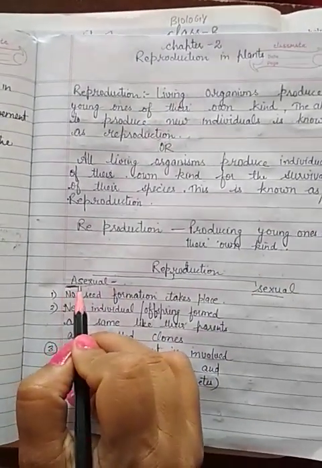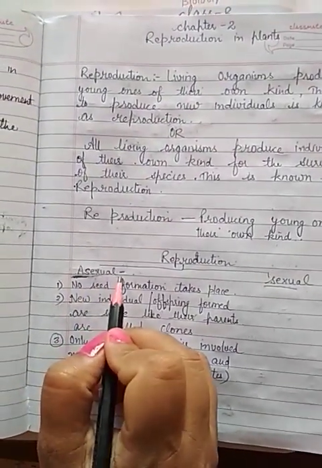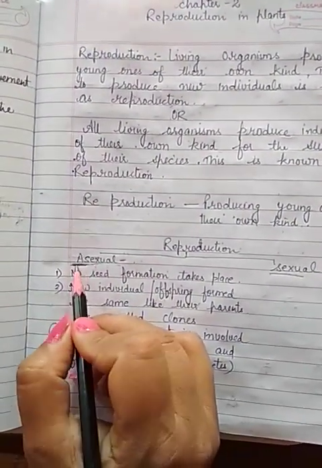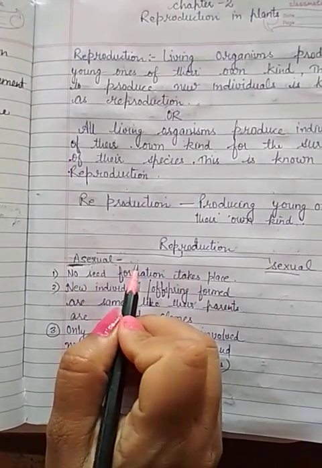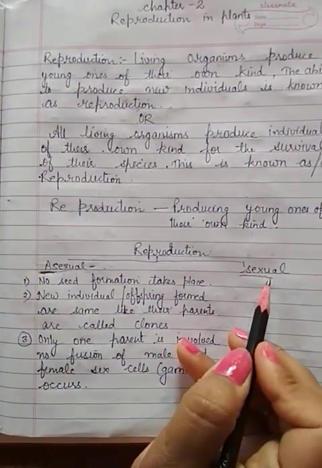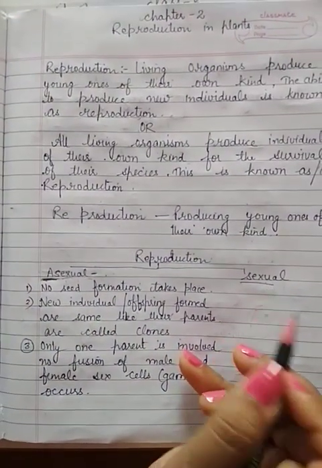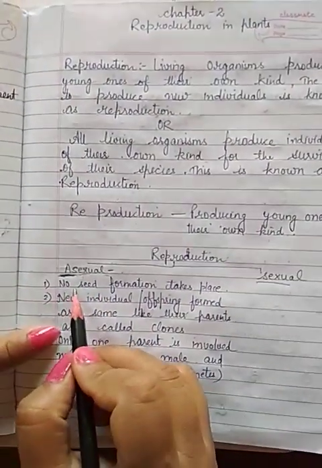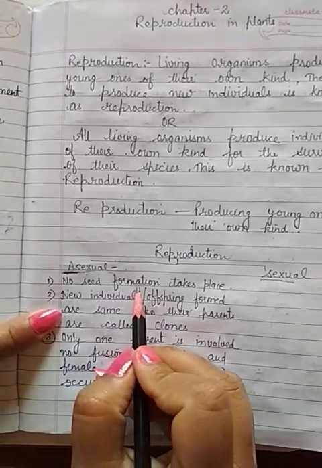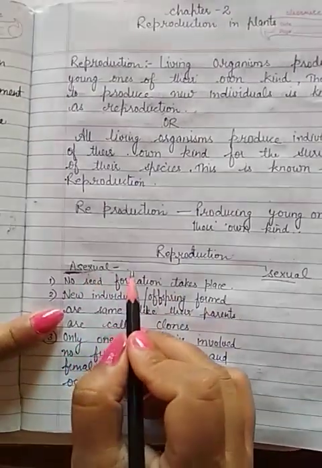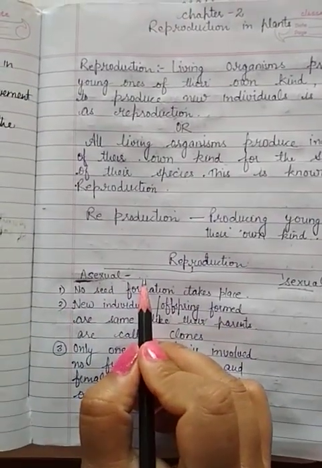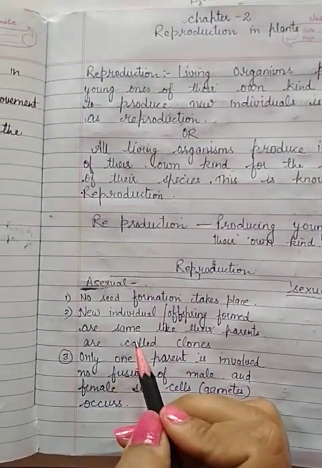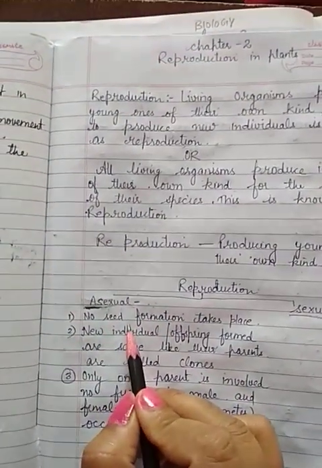As the name is a and then sexual. So a means when there is only one parent involved in the reproduction, and sexual means when both the parents are involved in the reproduction. As the name is asexual, it means no seed formation takes place in asexual reproduction. There is no seed formation. Further we will study how the reproduction occurs, but there is no formation of seed.